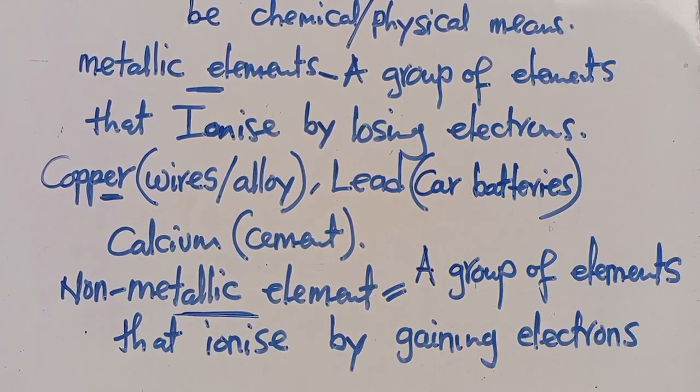So you have to understand all these things. You know that for non-metals to be stable, they need to gain some electrons. This is the reason why these ones are negatively charged. But when we talk of metallic elements, these ones are positively charged, because they lose electrons. So when a particle is losing electrons, it attracts a negative charge. When it is gaining electrons, it attracts a positive charge. So this is what you need to understand.